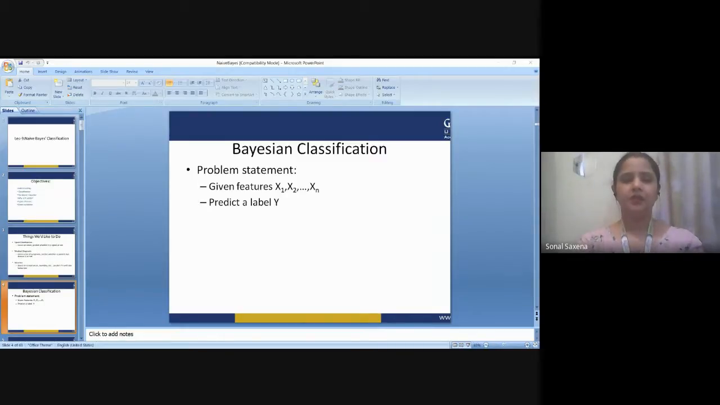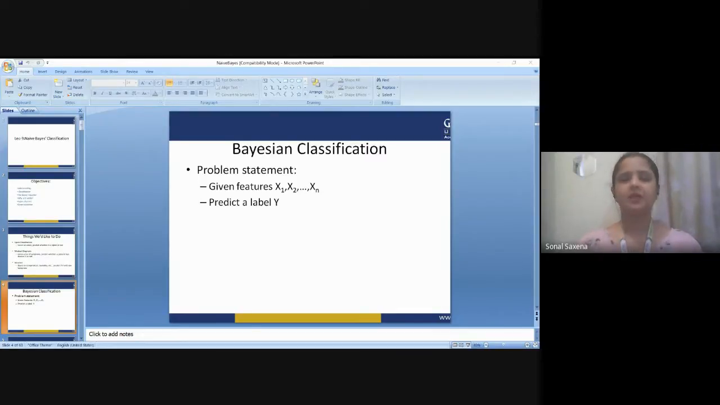So here we are going to understand one of the most popular and simple machine learning classification algorithms, which is called the naive Bayes algorithm. It is based on Bayes theorem for calculating probabilities and conditional probabilities. You have gone through the probabilities part. You already know what probability is.